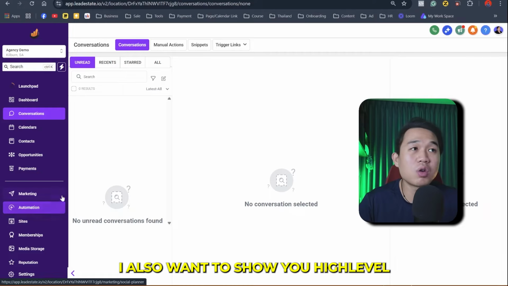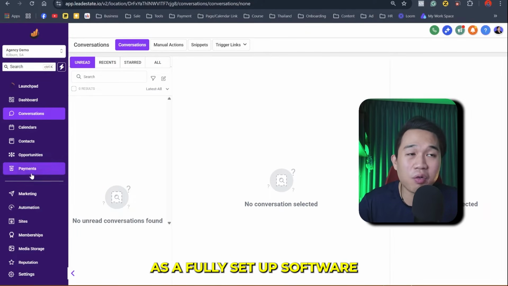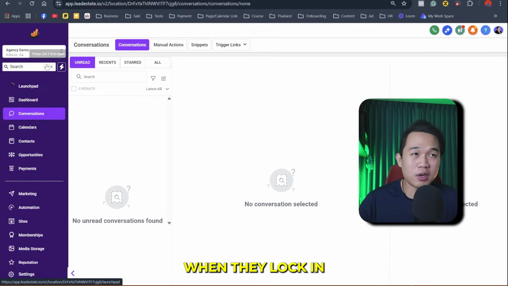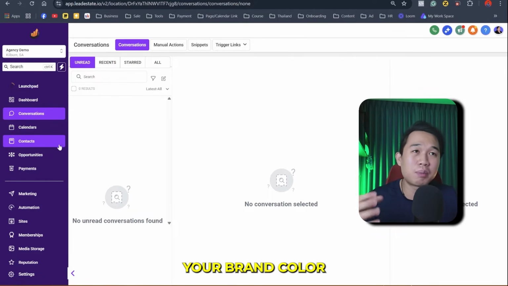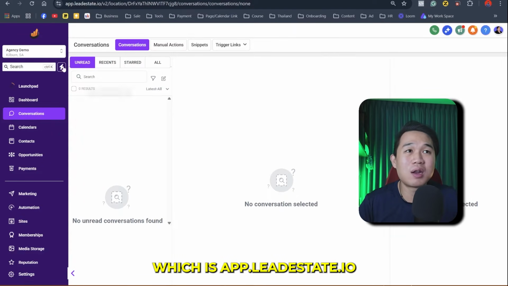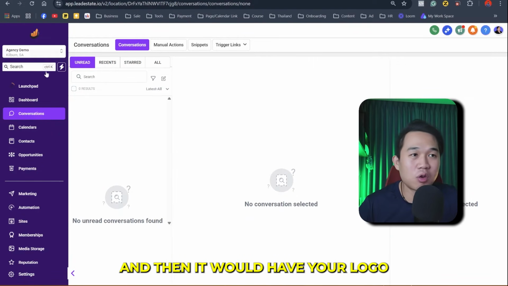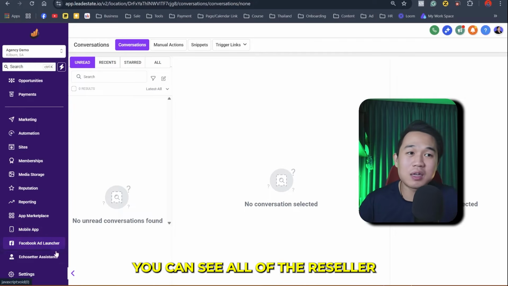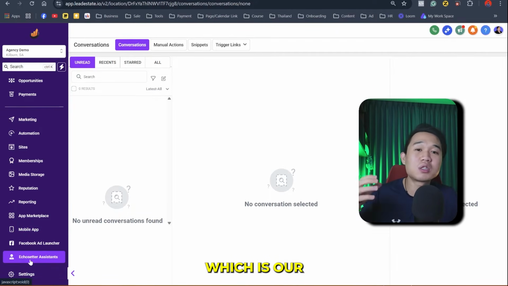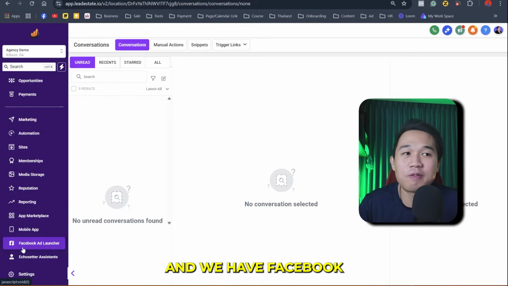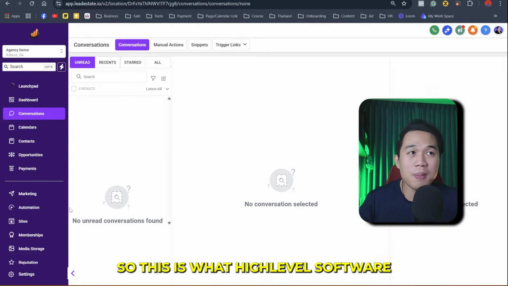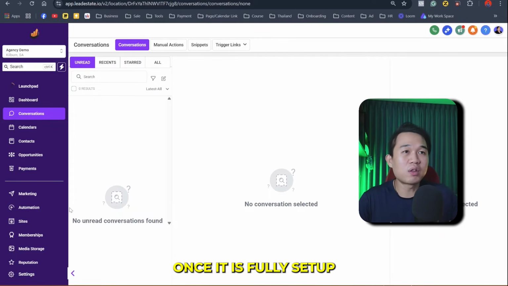Now, lastly, I also want to show you HighLevel as a fully set up software. So your client would see something like this when they log in. It would have your own theme color, your brand color. It would have your domain up top here, which is app.leaderstate.io. And then it would have your logo on top of it. And on top of it, you can see all of the resellers that we have in place. We have EchoSetter Assistant, which is our AI software, and we have Facebook Ad Launcher right here, right? So this is what HighLevel software looks like to your client once it's fully set up.